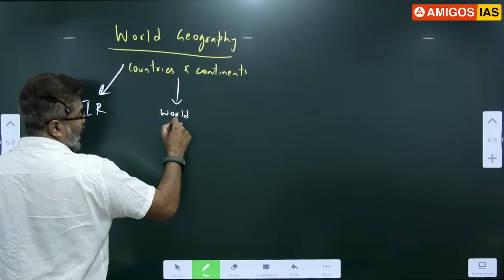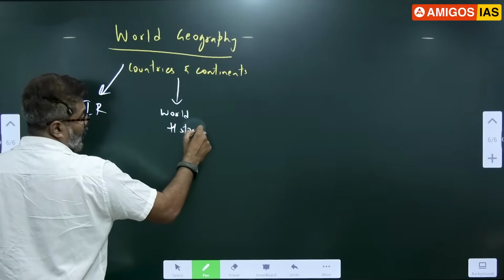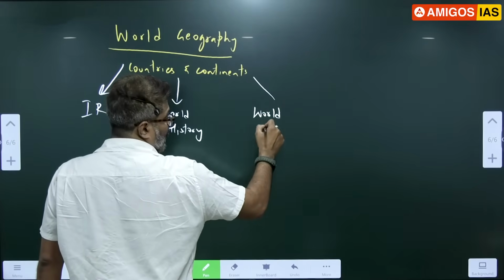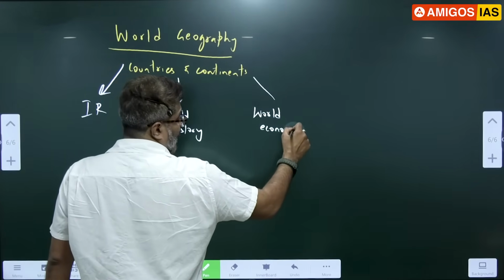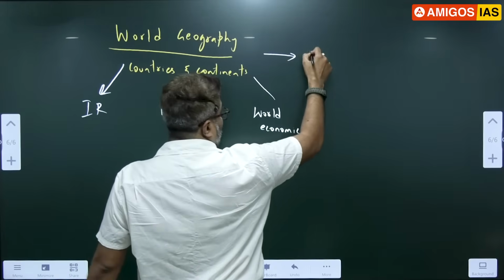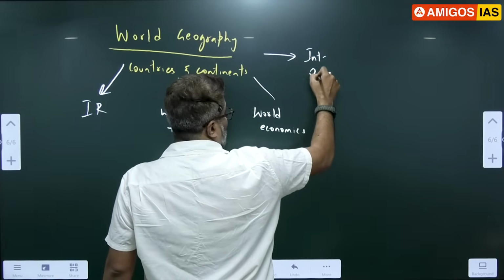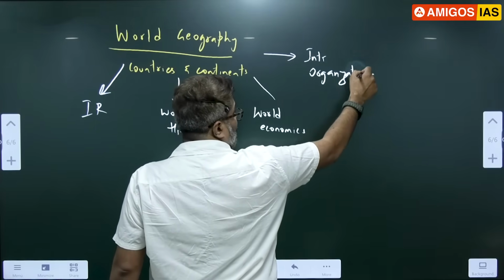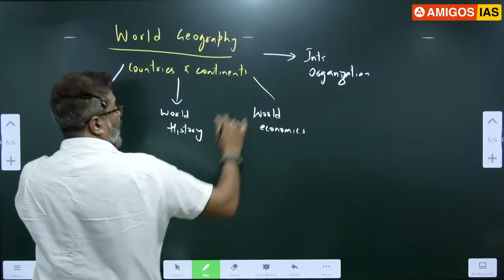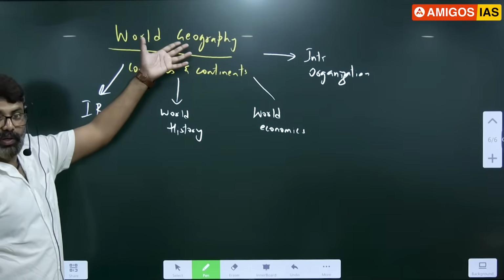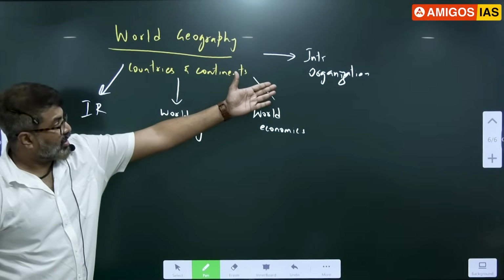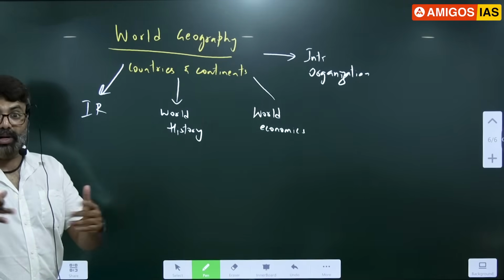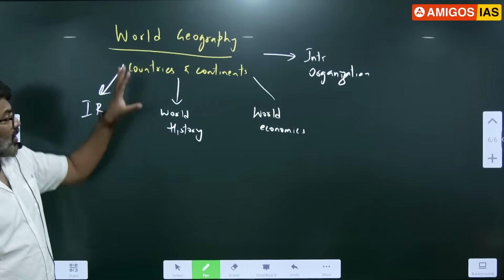World history becomes easy. Okay, world economics, international organizations, correct? International organizations like UNO, NAM, SAARC, all that is part of world geography. Once we cover world geography, IR becomes easy, international organization becomes easy, world economics and world history will become easy for you. You don't have to mug up current affairs now after the world geography.